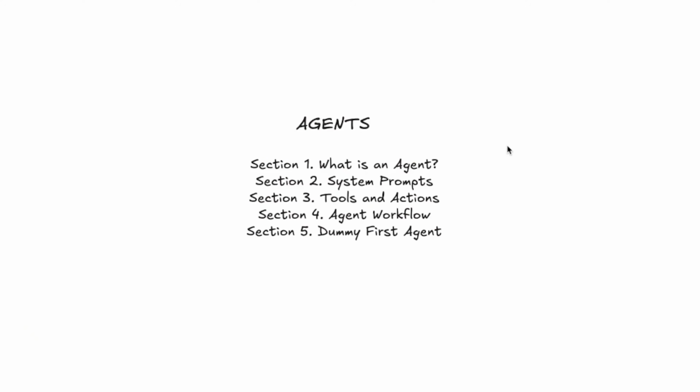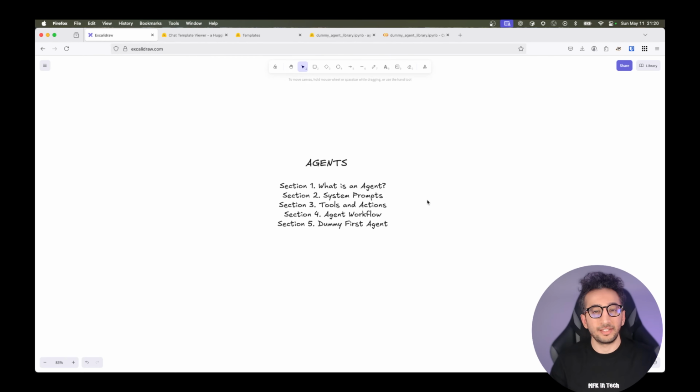We will talk about the agents in 5 sections. We will talk about what the agents are. We will talk about how they are behaving or how they should behave. In section 3, we will talk about tools and actions, like how ChatGPT is creating images. And in section 4, we will talk about agent workflow, like how an agent thinks and observes. And in the last section, we will create our first dummy agent, and I will explain why it is dummy in detail later. So let's start with section 1.